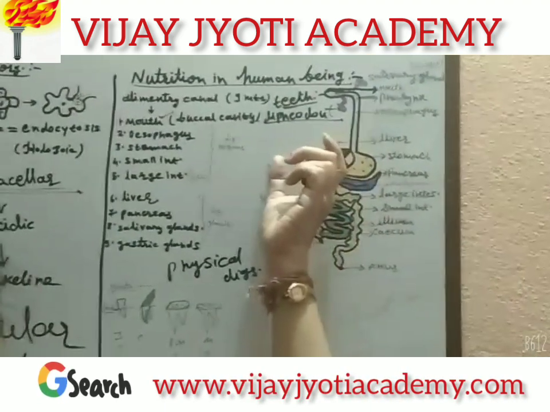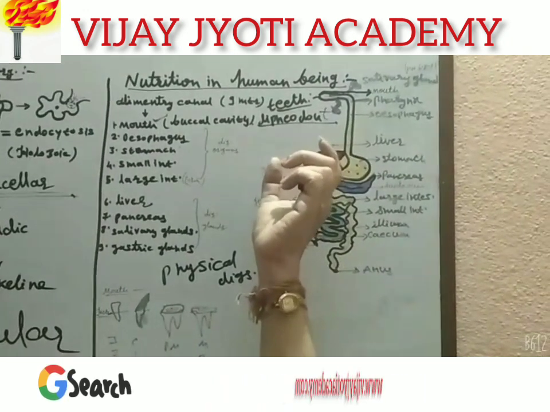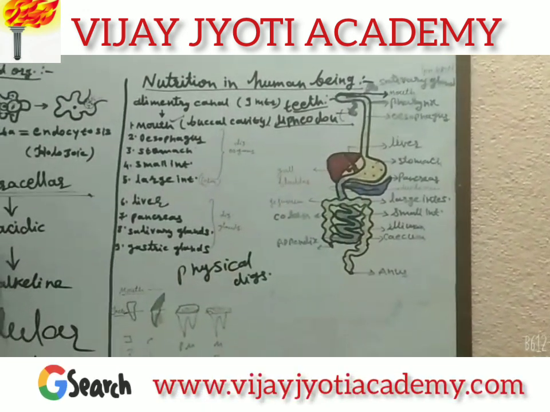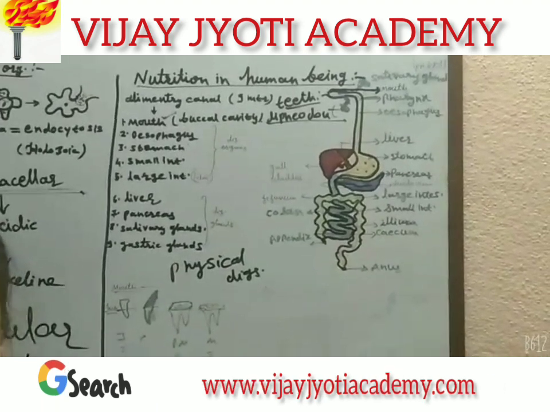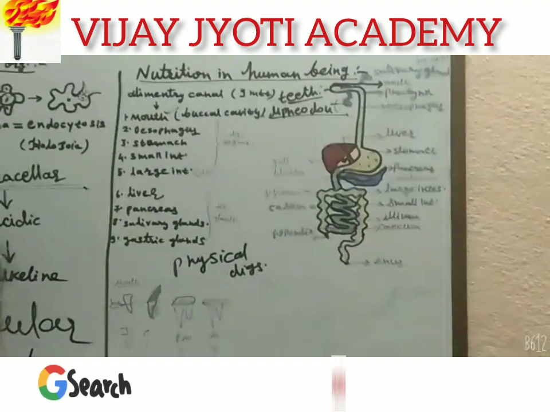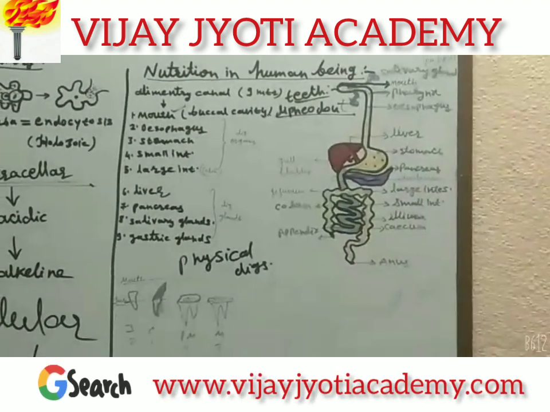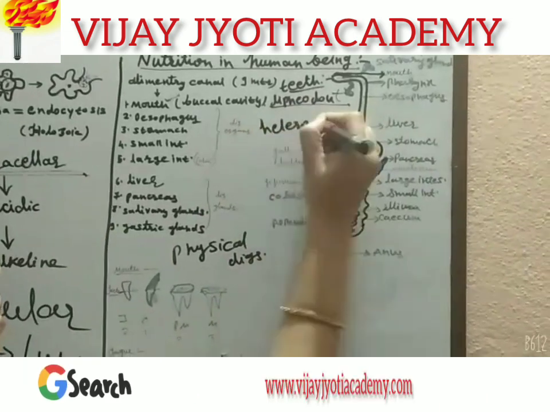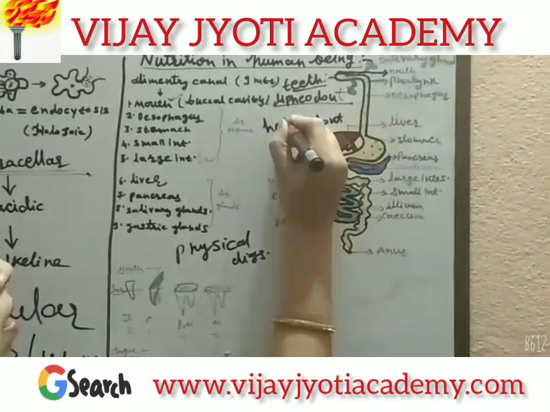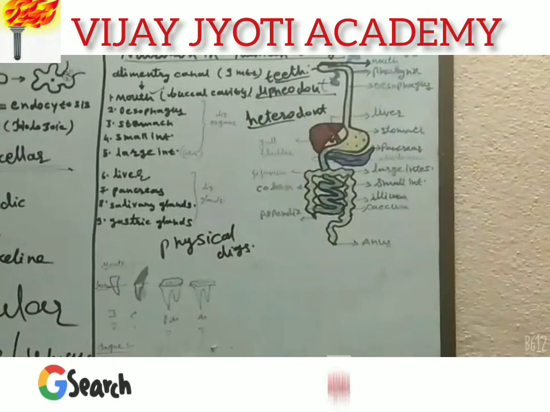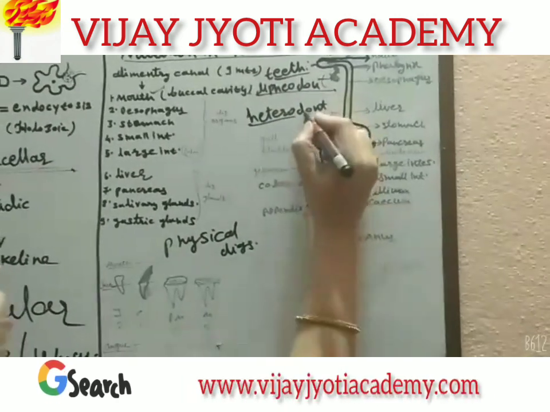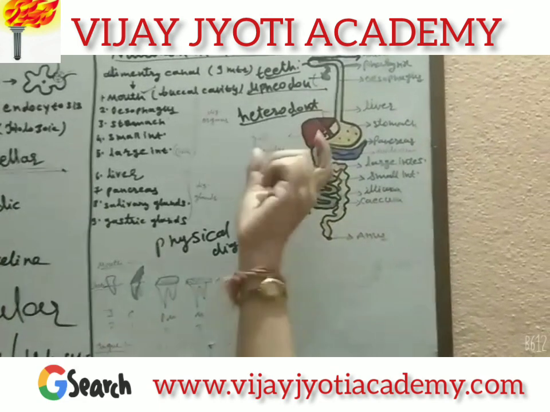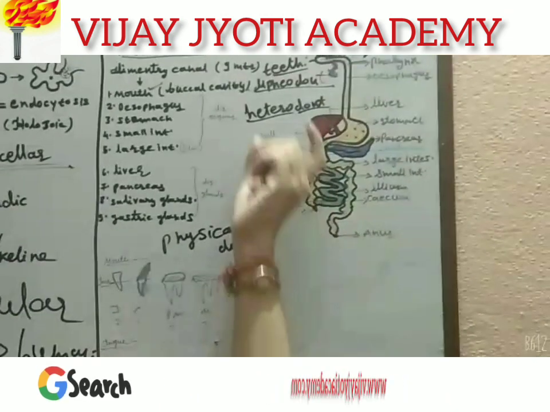Though two sets of teeth are there, these teeth are of different kinds. All the teeth are not similar. That is why the human being is called heterodont. Hetero means other or different, and odont refers to the dentition or teeth.